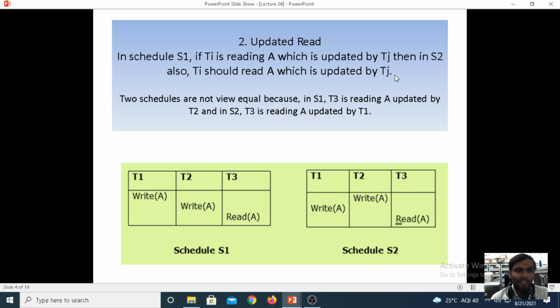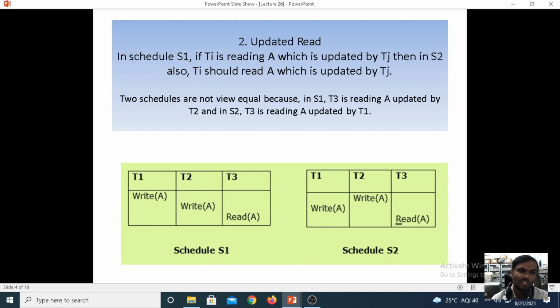When it comes to the initial read, under S1 and S2 both, the T1 transaction in S1 and the T1 transaction in S2 read in parallel at the initial stage. Coming to the update read operation under view equivalence, Ti reads A, which is updated by Tj. This is under S1.